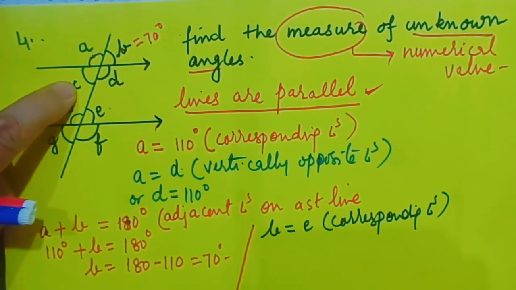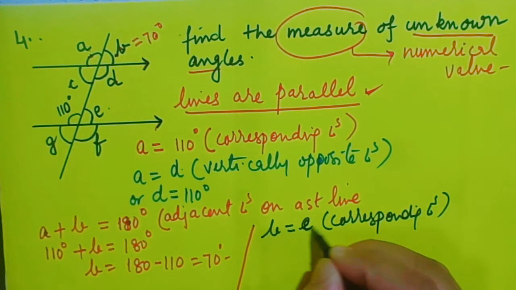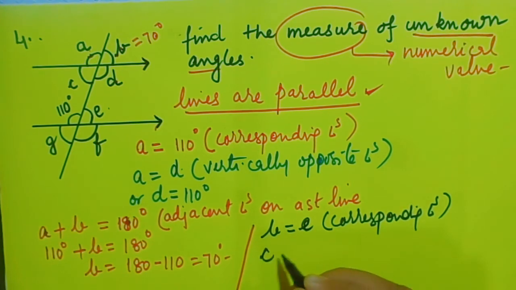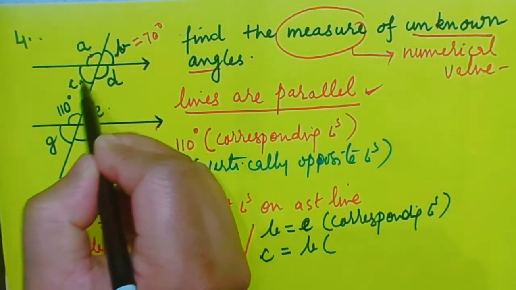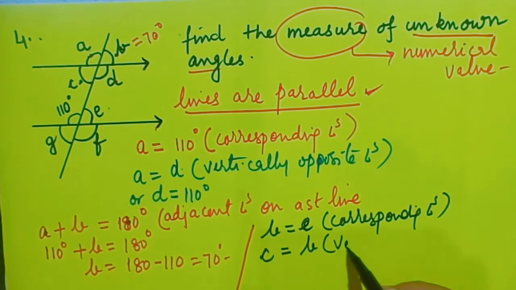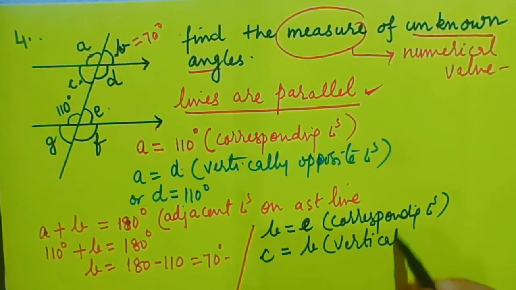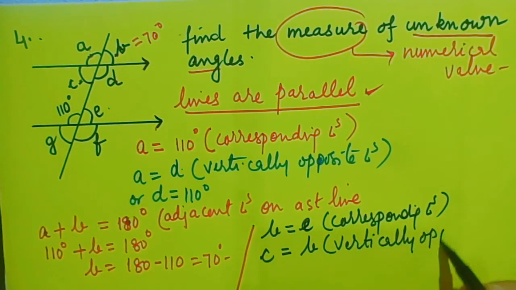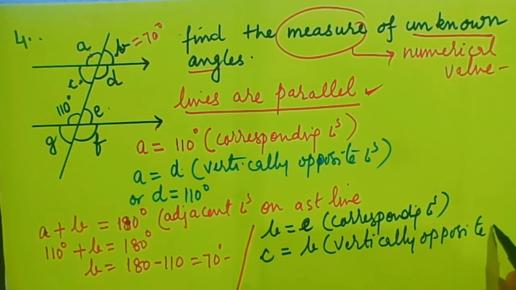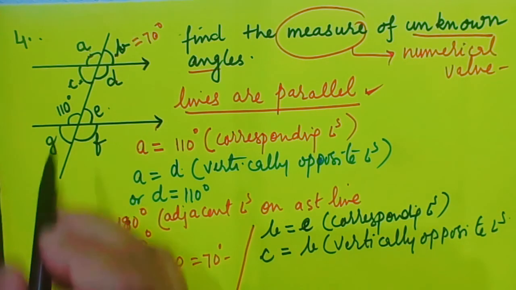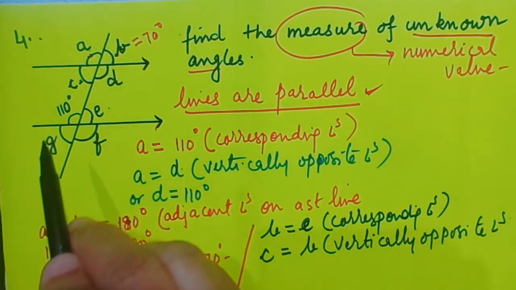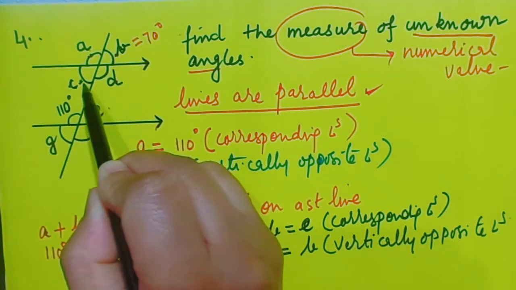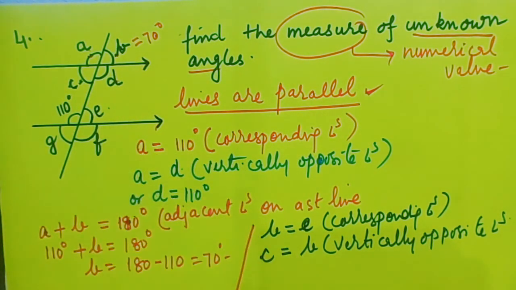Okay, what about C? So C will also be equal to B. Why? Because they are vertically opposite angles. So I found out the value of C also. So now I have found out A, B, C, D, E.